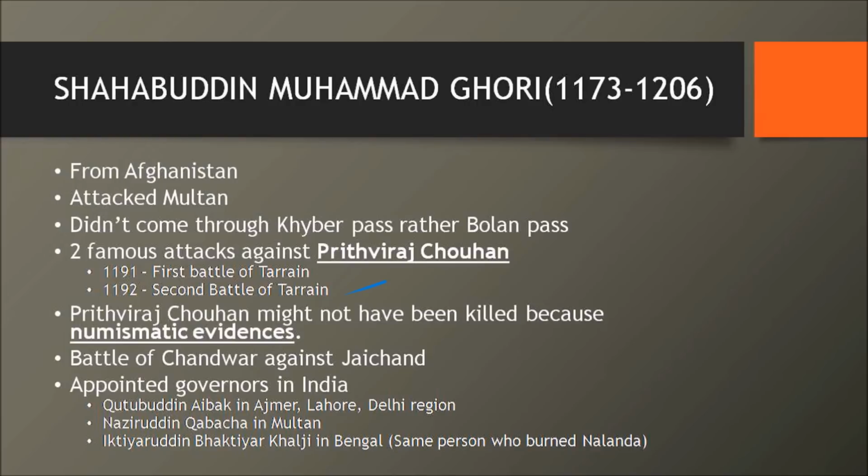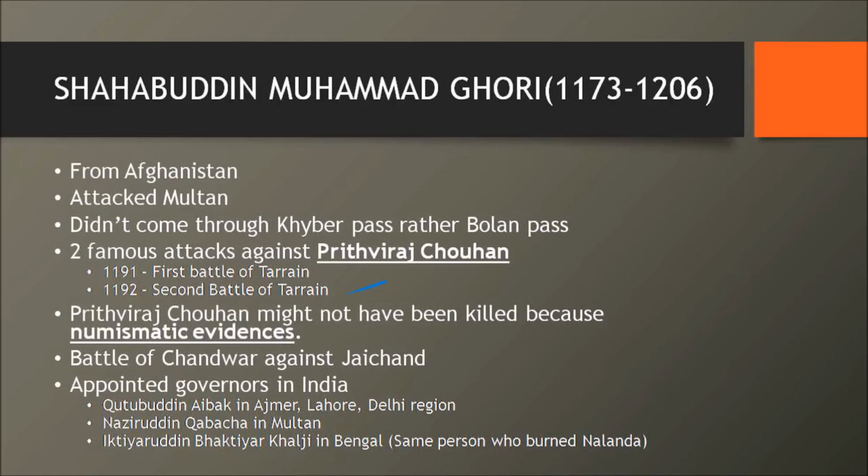Now, Prithviraj Chauhan is a very controversial figure in the history of India, because many popular serials and short stories in Hindi have been propagating the story that Prithviraj Chauhan was blinded by Muhammad Ghori, and then he was taken back, and he did the Shabd Bedhi Ban and killed Muhammad Ghori. But historically, that is wrong, because we have numismatic evidence.